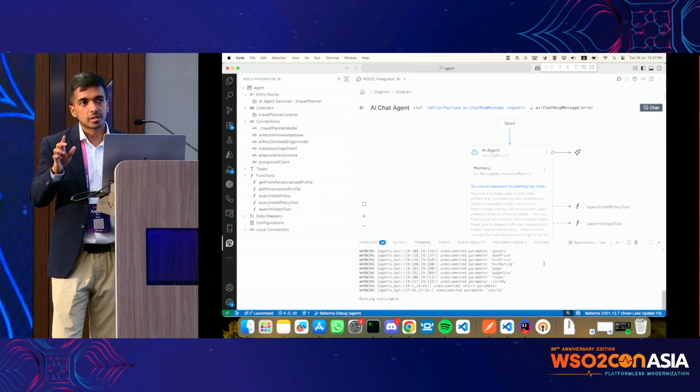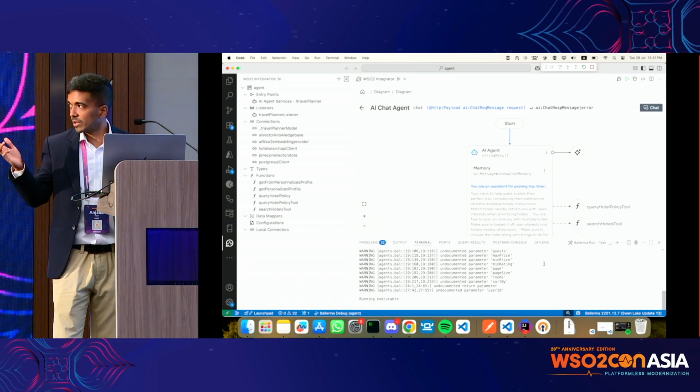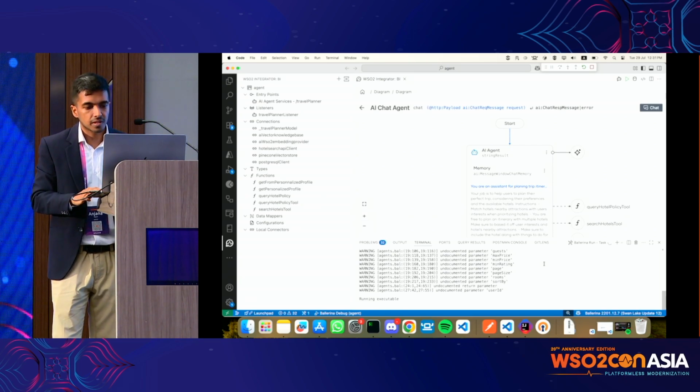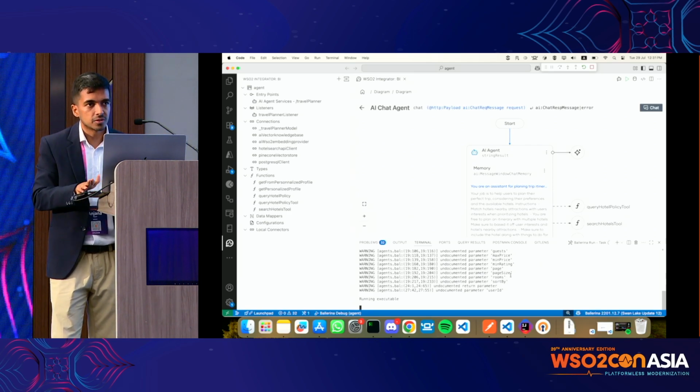Oh, and also I think the code is always up there on the GitHub. We will share the link. You can anyways try any of these flows on your own.